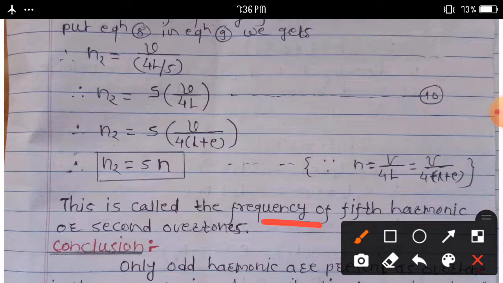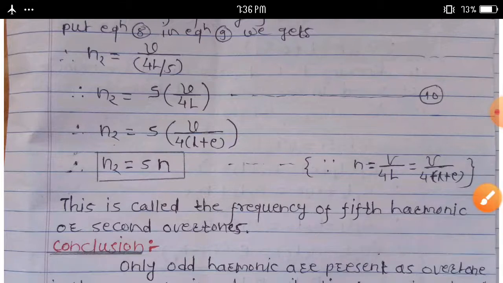In this way we consider three modes of vibration. First we consider the fundamental mode, next the second mode of vibration, and third we consider the third mode of vibration or second overtone.